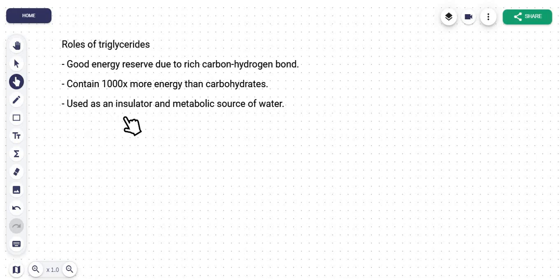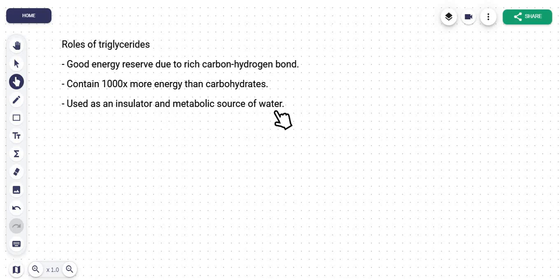And basically the fat stored as adipose tissue in our bodies, under the skin or maybe in some of our organs, prevents heat loss. It acts as an insulator to keep our bodies warm, because it traps the heat in our bodies.